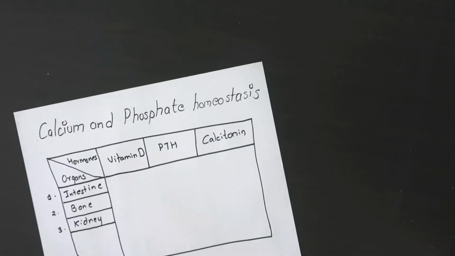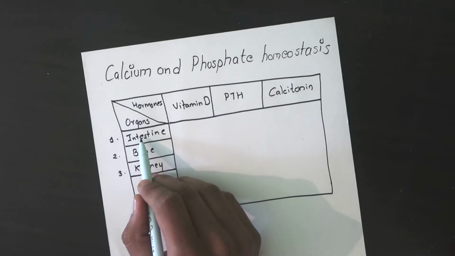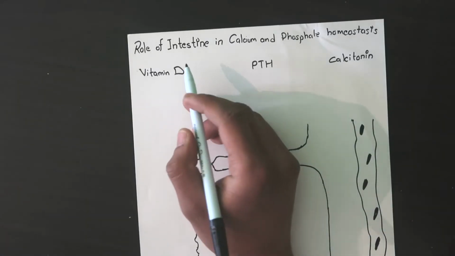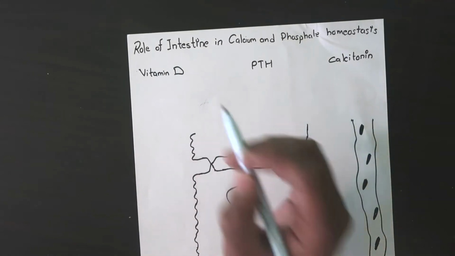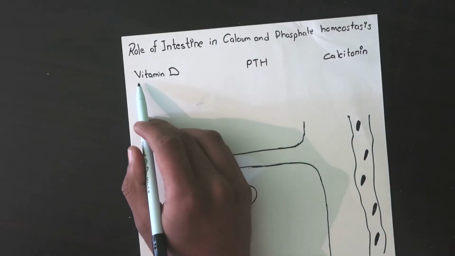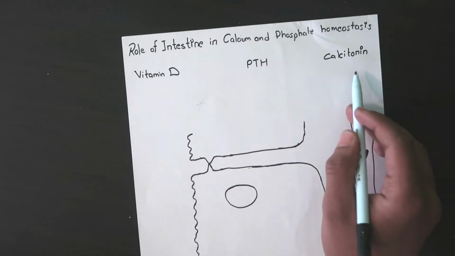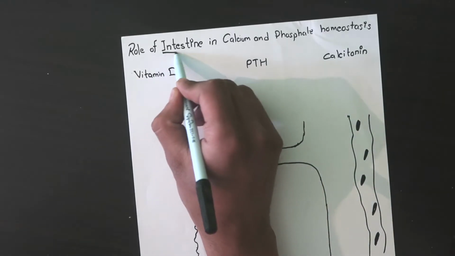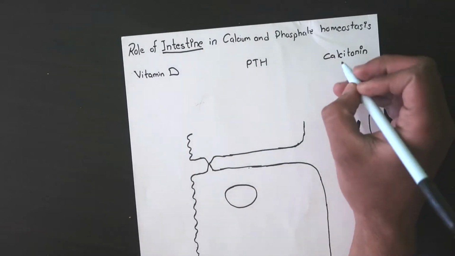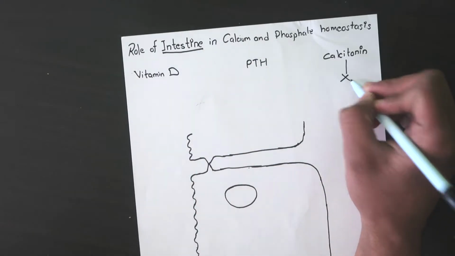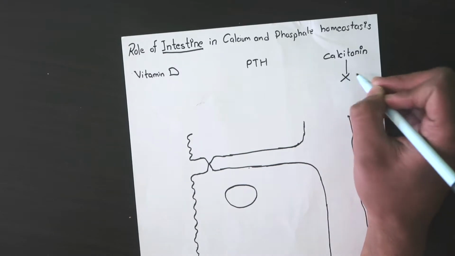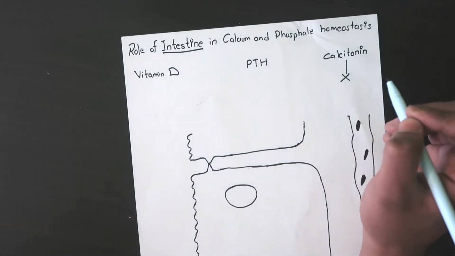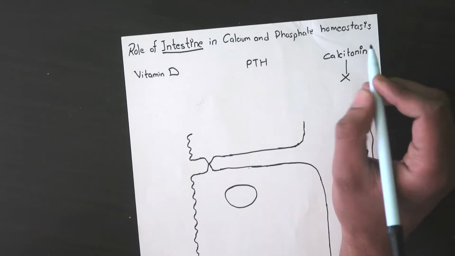Now first, let's talk about the role of the intestine in maintenance of calcium and phosphate homeostasis. In the intestine, as I mentioned earlier, there are three hormones responsible for this. But calcitonin does not have any function in the intestine, because there are no calcitonin receptors there, so no function of calcitonin.